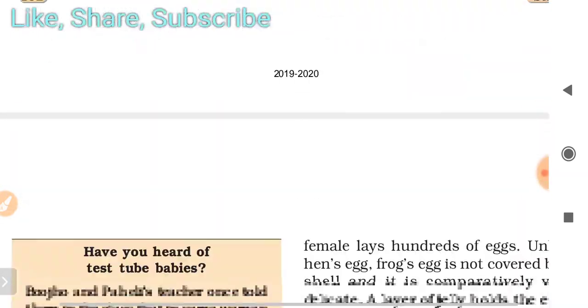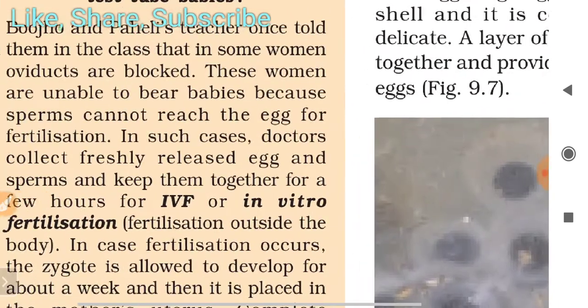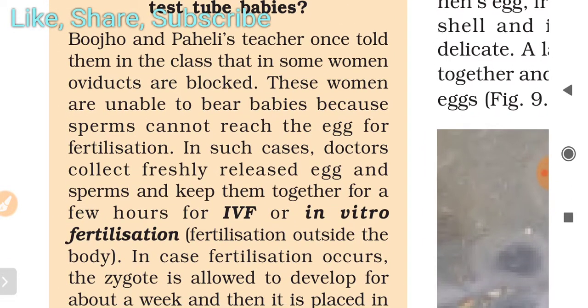In your NCERT book, one new thing is given about test tube babies, so you have to know about it. The teacher once told them in class that in some women the oviducts are blocked. These women are unable to bear babies because sperms cannot reach the egg for fertilization.